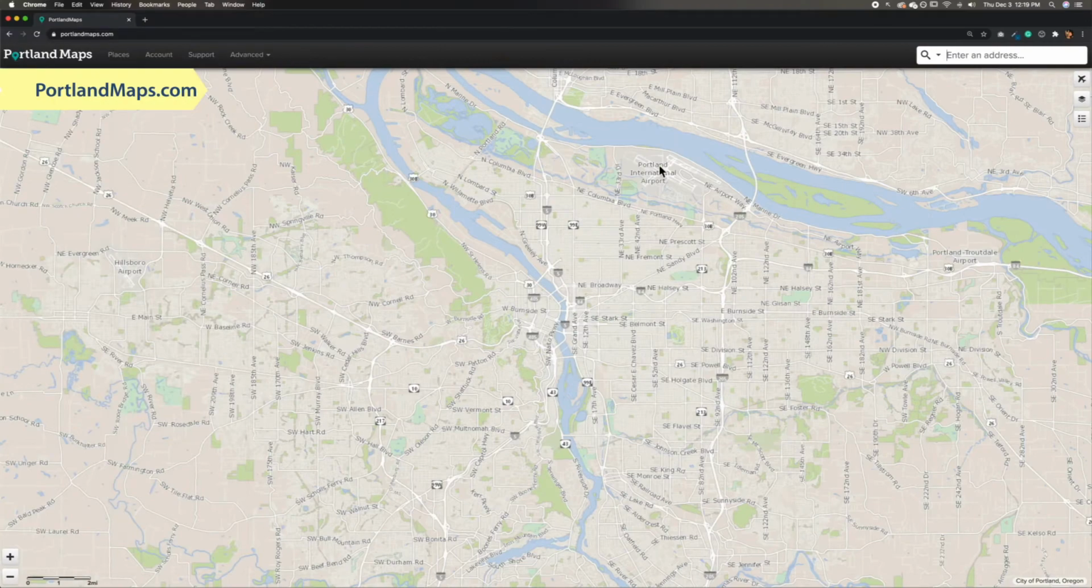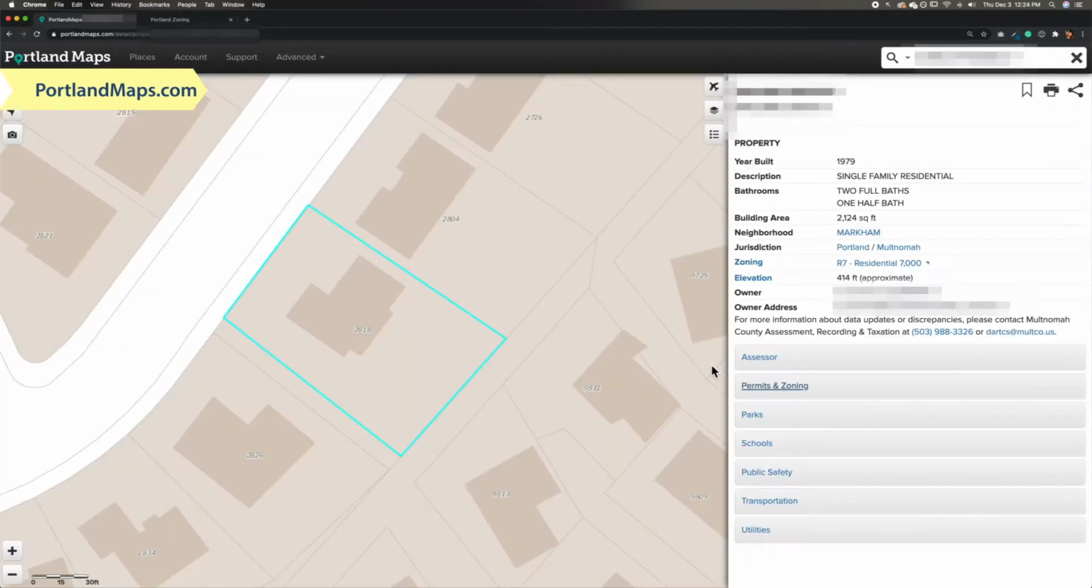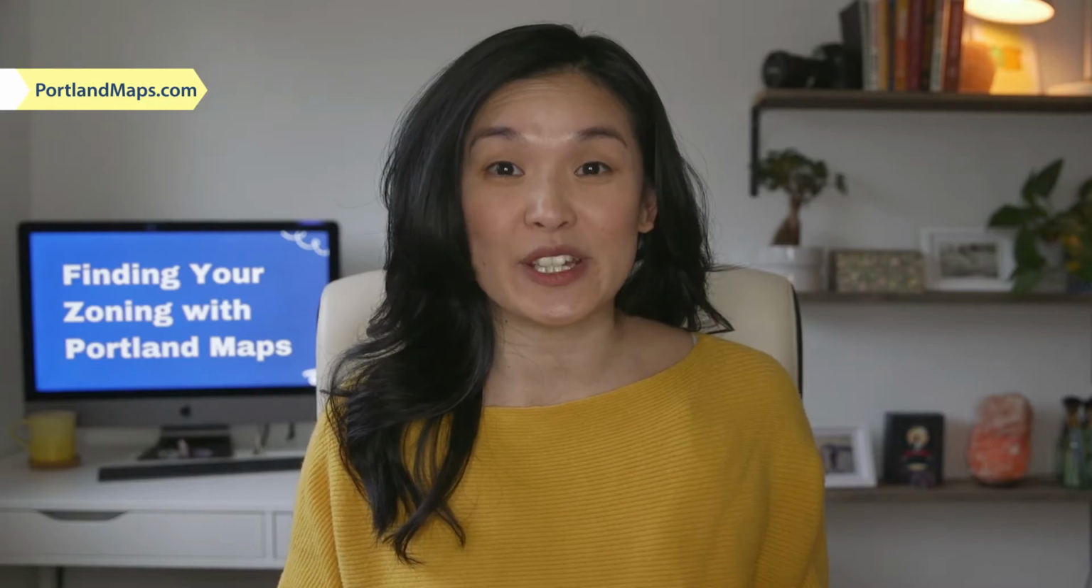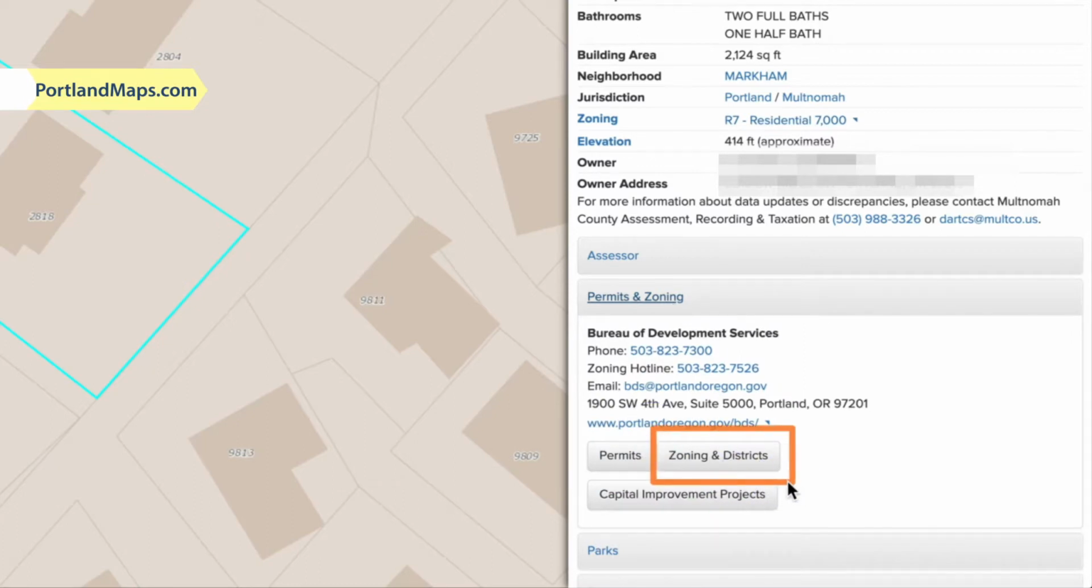Let's start by going to portlandmaps.com and at the top right field, enter your street address. It should locate your property or it'll give you a list to choose from. What we're looking for is the zoning. Simply put, zoning requirements are the rules for what you can and cannot do on a property. So let's toggle down the Permits and Zoning tab, then select the Zoning and Districts button.